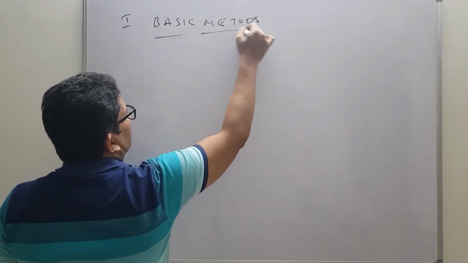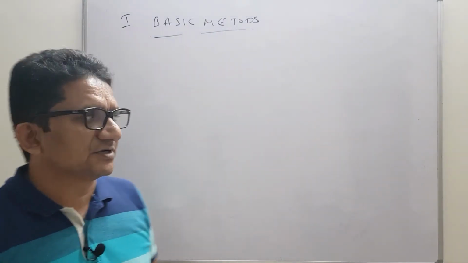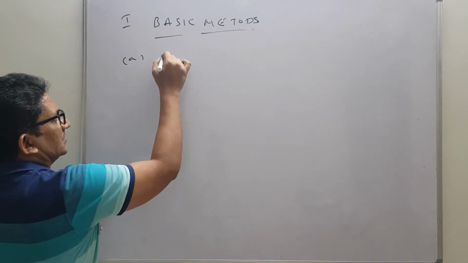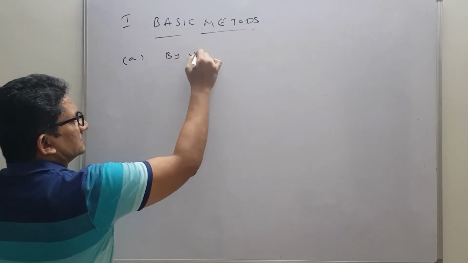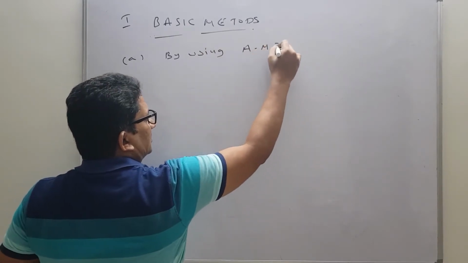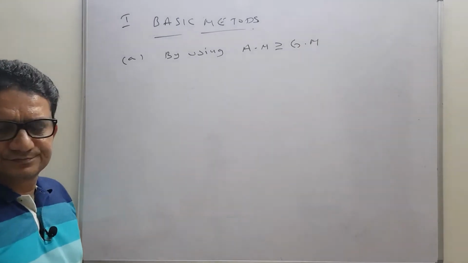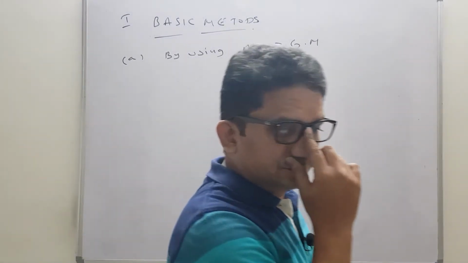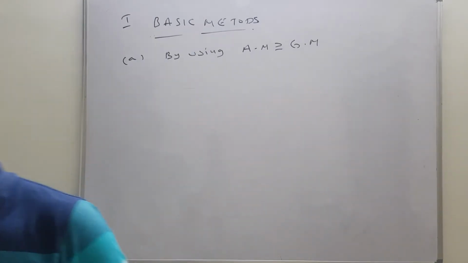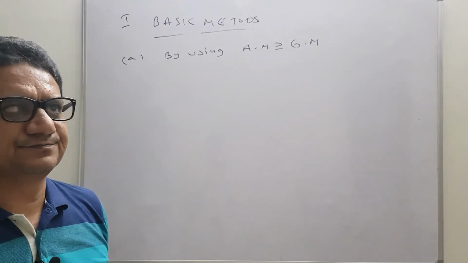So basic methods are basic types. In that we will see different subtypes. The first subtype is by using the concept arithmetic mean is greater than or equals to geometric mean.